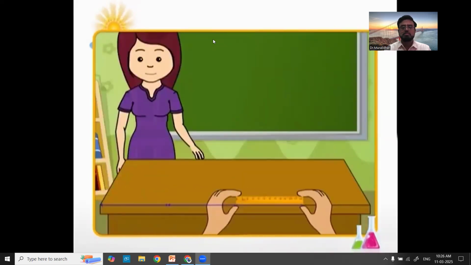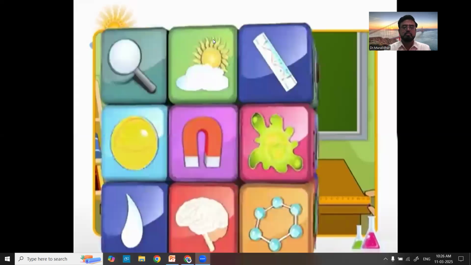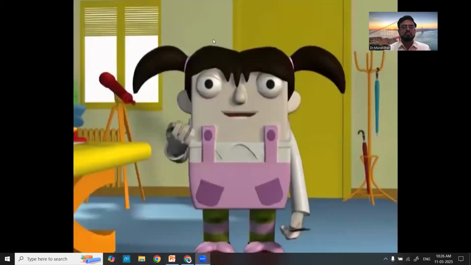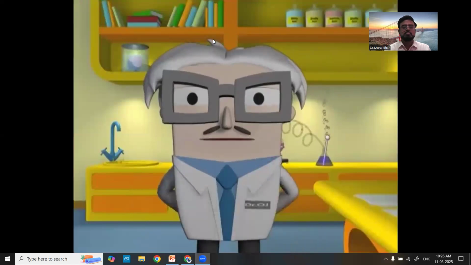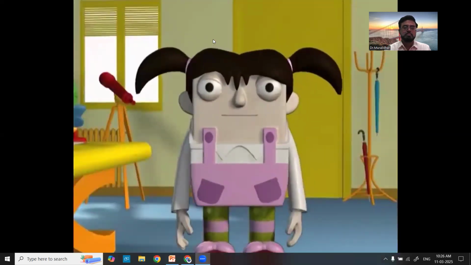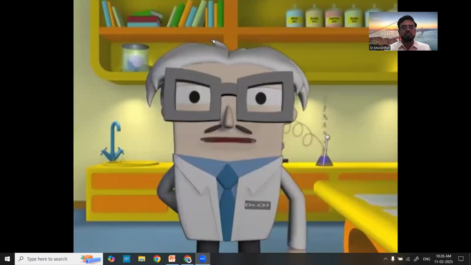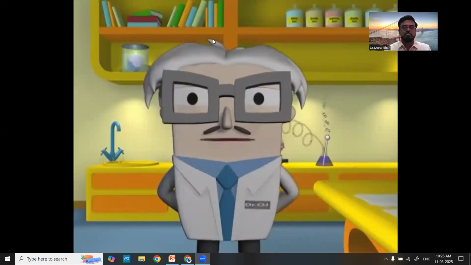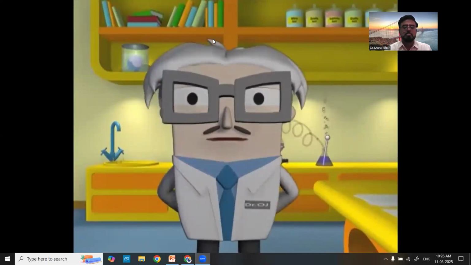That was easy, measuring the desk length using a scale. So, Professor, I should also measure my length with scale. That is not a bad idea, Cherry, but it will be better if you use a measuring tape. Why measuring tape? Measuring tape is longer and complete height can be measured in one go. But in case of scale, you will have to measure it in parts, so there are chances of mistake.